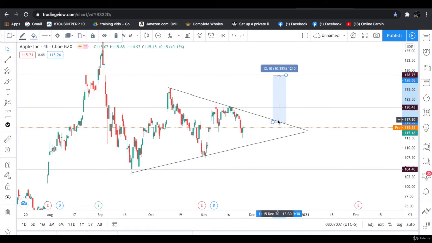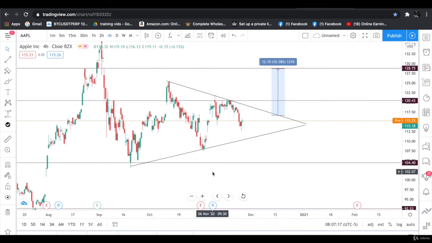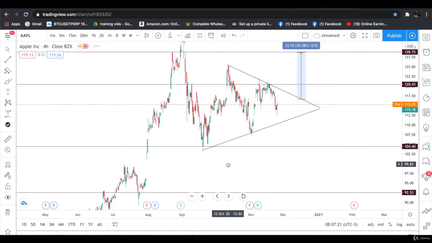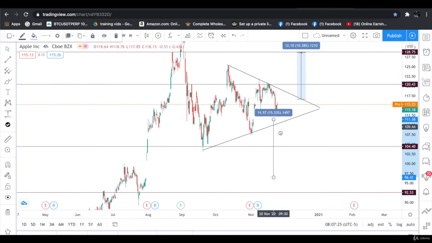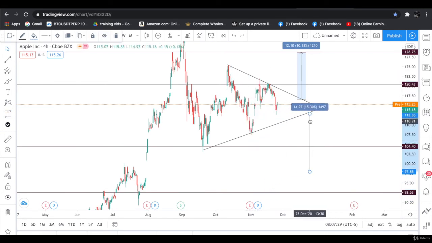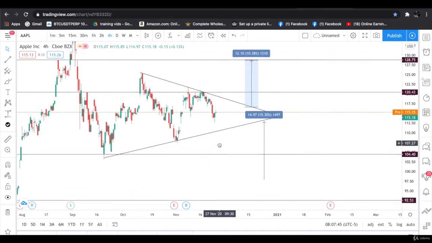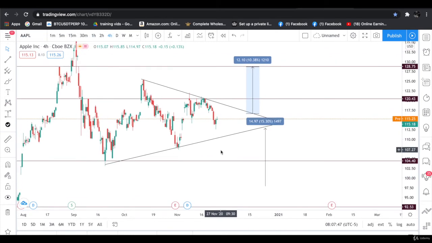We'll take the trade and the target will be towards the upside. And if it breaks down to the downside, then our target would be, let's measure it again, towards here. So now a wait and watch scenario is going on. We have to keep an eye on this triangle for breakout and breakdown.